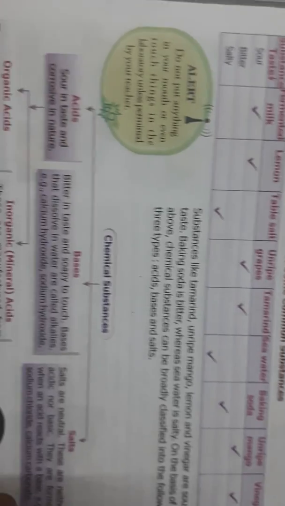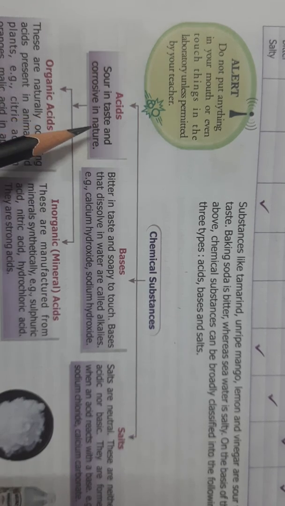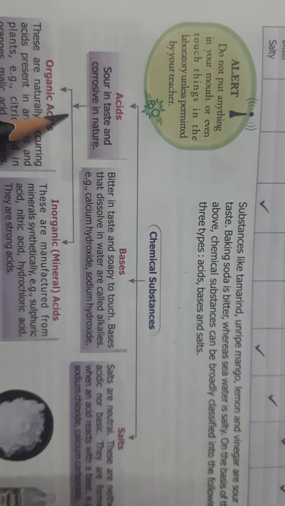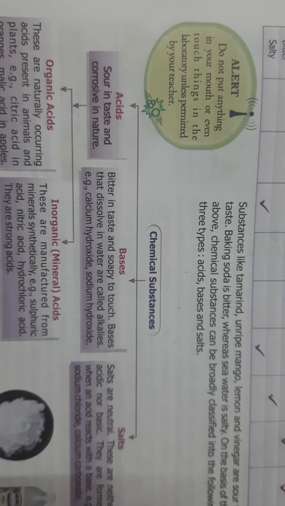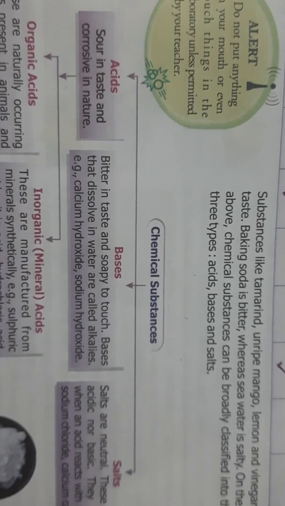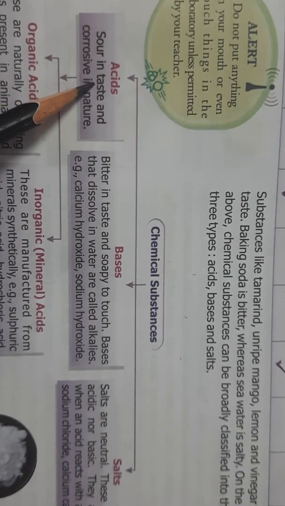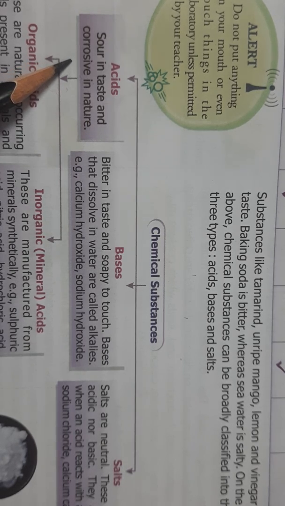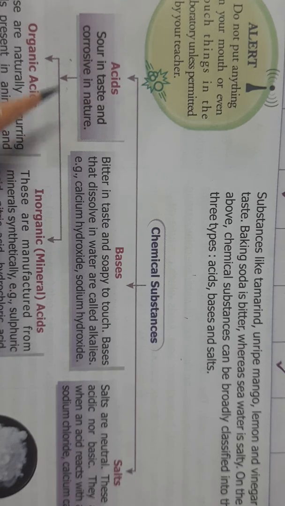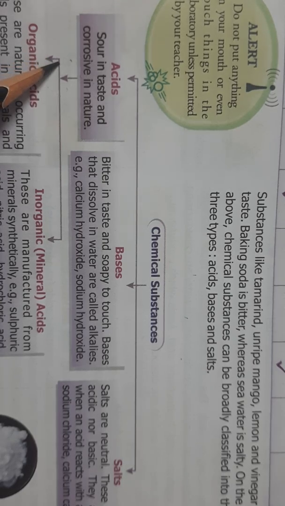What are acids? First of all, let's move on to acids. Acids are sour in taste and corrosive in nature. You all know sour. Sour means khatta, and corrosive in nature means anything which can destroy another substance when it reacts with it. So most of the acids, children, they are very corrosive in nature. If you put an acid in any metallic container, it will slowly start corroding it. That means it starts eating away and that metal will get destroyed after some time. So acids are corrosive in nature.